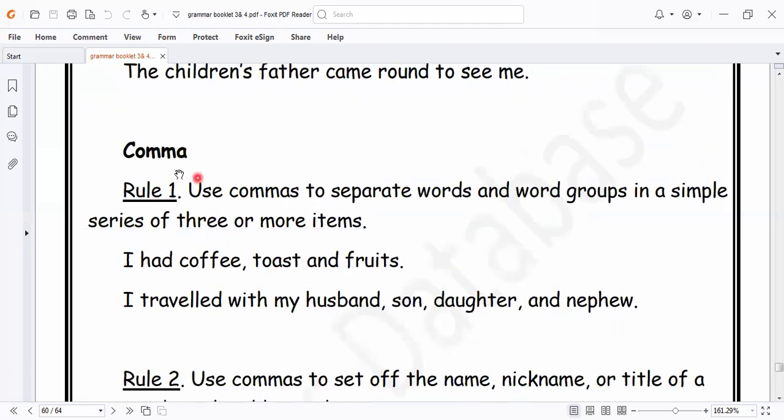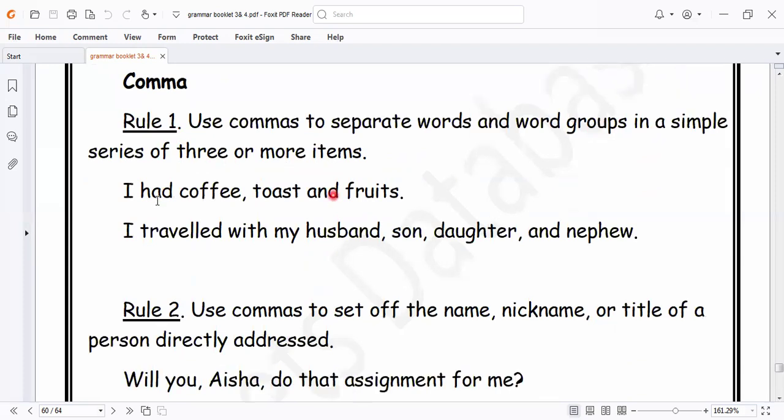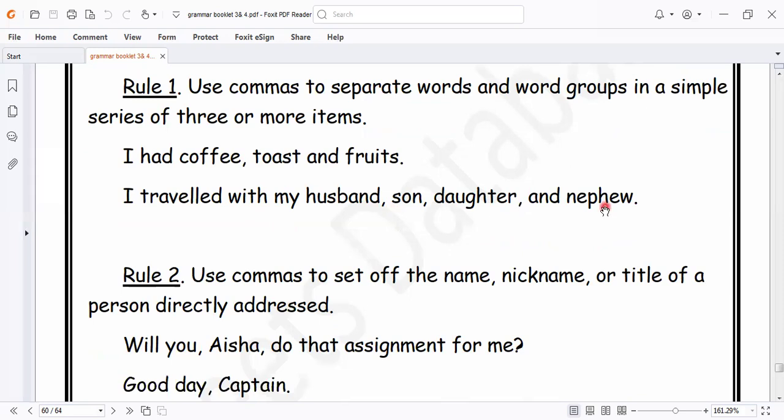We also have the comma as a rule of punctuation. Rule 1: use commas to separate words and word groups in a simple series of three or more items. Like what? I had coffee, toast, and fruits. Here we have a comma, and after that we have "and" before the last one. I traveled with my husband, son, daughter, and nephew.